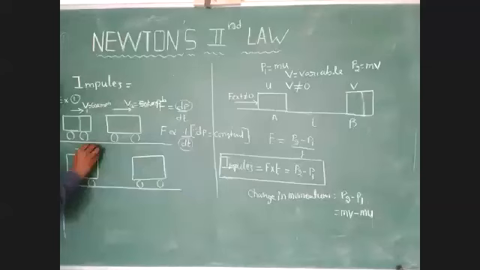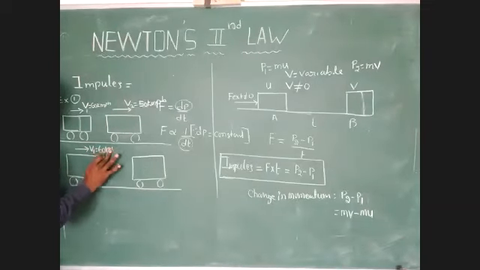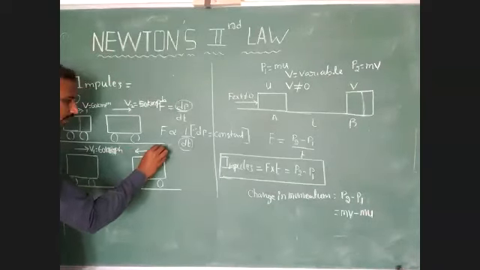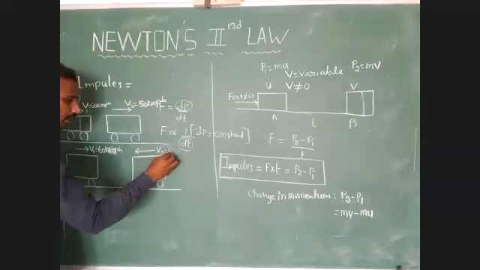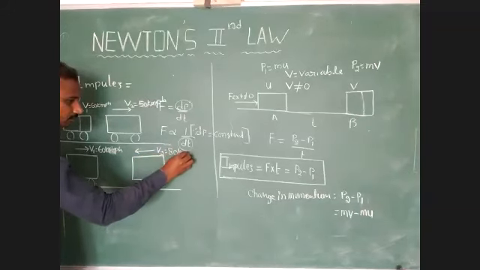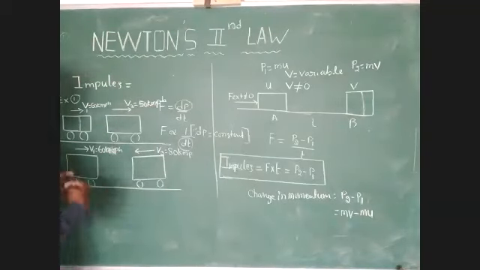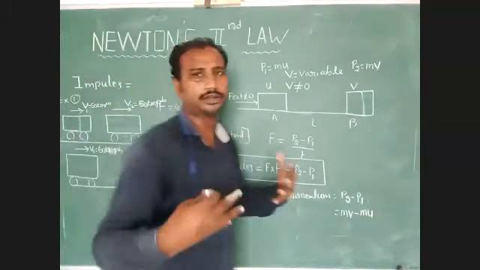Just identify v1 is equal to 60 kilometer per hour. And v2, how much? v2 we have to represent as 80 kilometer per hour. Here, within a short time interval, both collide with each other.